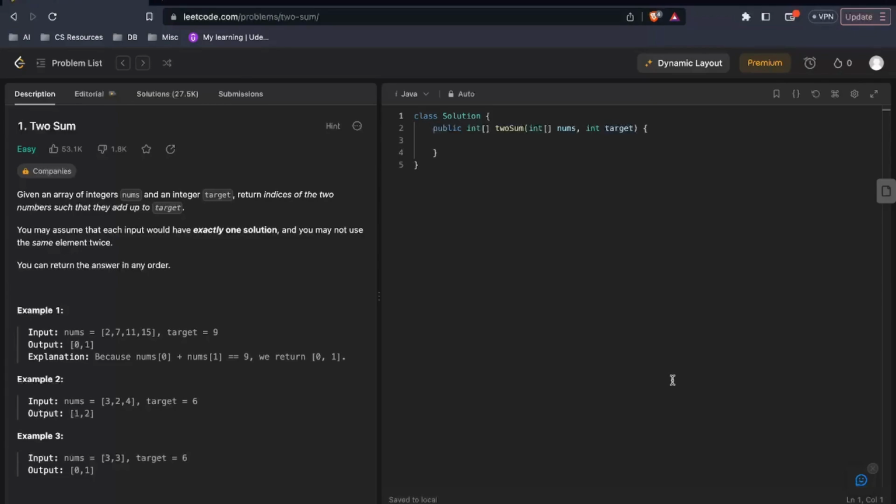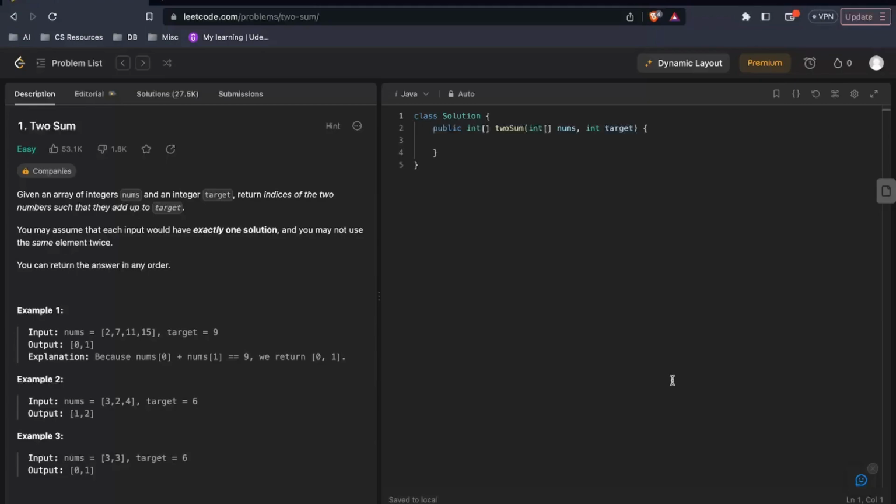Let's just read the first paragraph, which is: given an array of integers nums and an integer target, return indices of the two numbers such that they add up to the target. Now, let's stop here because generally we would be getting this and the interviewer would expect us to ask the clarifying questions. So okay, let's see what questions can we ask here.